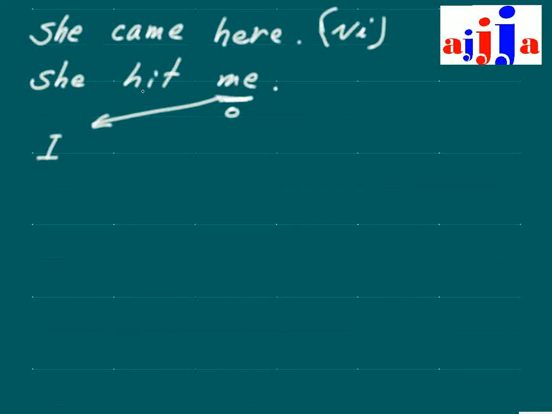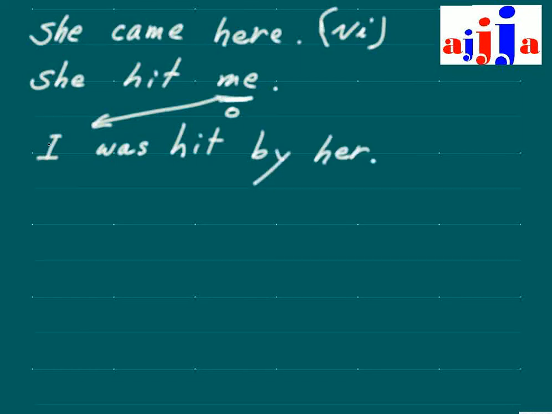The present form of this one is she hits me. That's why she hit means the past. So I was. That's right. What is the past participle form of hit? That's right, the same thing, right? So she was hit by her. Oh, actually, I should say I was hit by her.